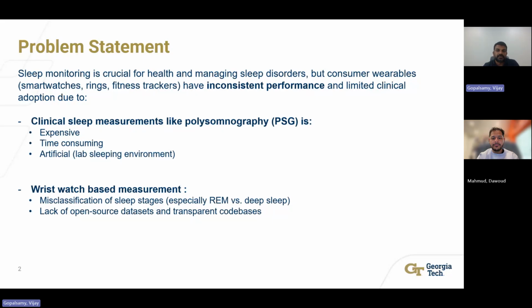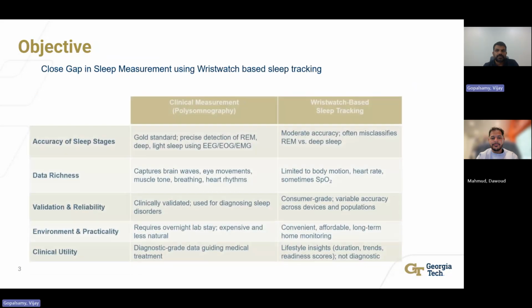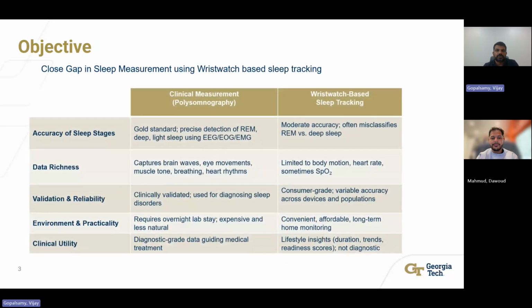So the challenge is clear. Clinical measurements are accurate but impractical for everyday use, while consumer wearables are practical but not yet reliable enough for clinical adoption. Our goal is to close the gap between clinical sleep measurement and wristwatch-based tracking. While polysomnography offers rich, validated data for diagnosis, it's costly and impractical for long-term use.